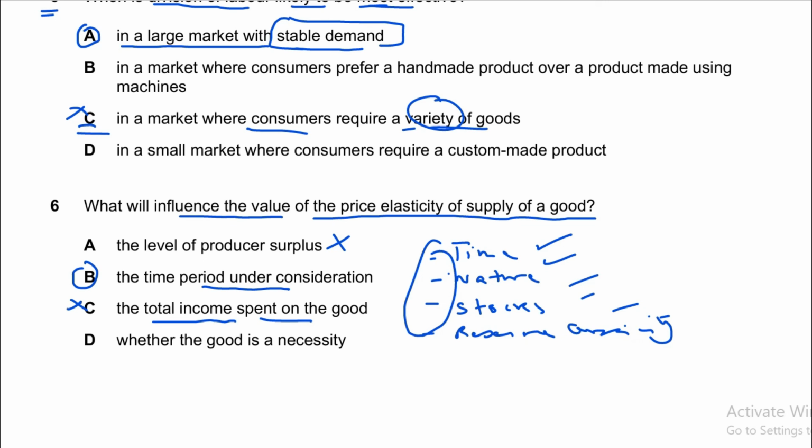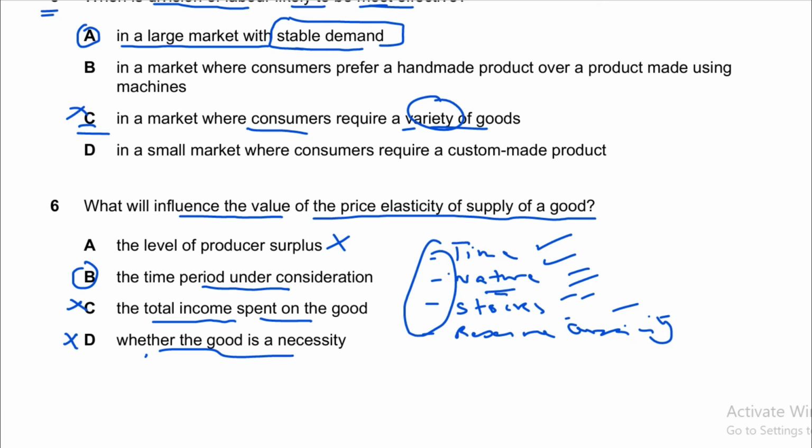Whether the good is a necessity. If the good is a necessity, it is also a factor of price elasticity of demand. When the good is a necessity, its price elasticity of demand will be inelastic, and when the good is a luxury product, then its demand is elastic. So this is a factor of price elasticity of demand, not the price elasticity of supply. So let me explain all 3 other factors here as well, so you know all of them.